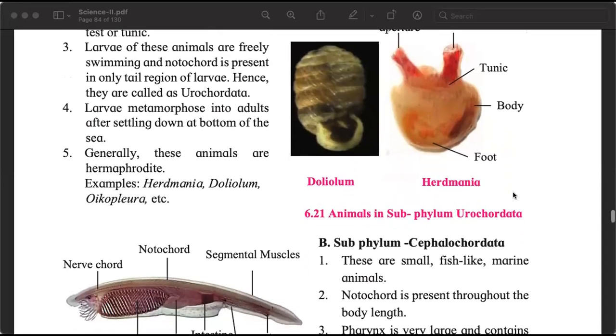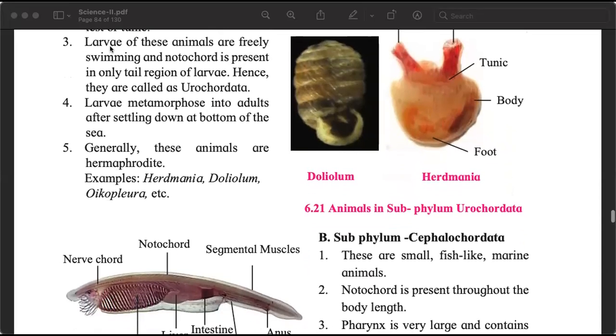They also have multiple stages of development, and one of the stages is larva, which can swim, and they have notochord only in the tail region. Notochord starts developing from the tail, and uro is tail. Urochordata means notochord present in the tail. This larva metamorphoses, means changes into adults after settling down, or they connect to the bottom of the sea and they change.